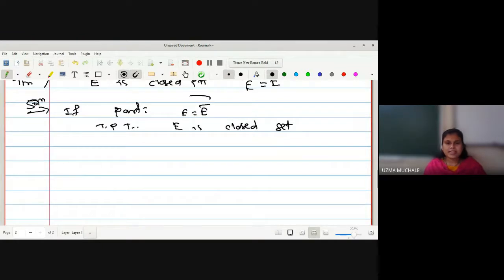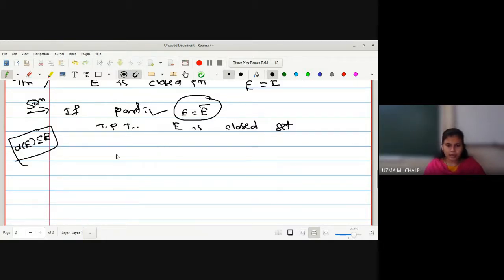No, this is given to us. Okay, hey, it is given. To prove that, what is our aim? To prove that E is a closed set. What is the definition of a closed set we know? The derived set of E must be contained in E.